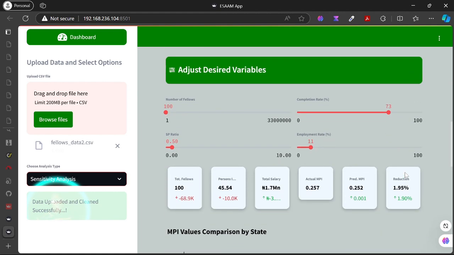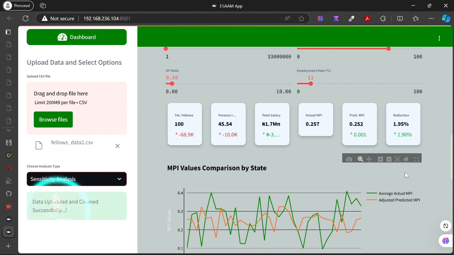Now, like I said, ESAAM is on the baseline scenario. It uses a completion rate of 73% and a job placement rate of 11%, as you can see here. From this data, it's telling us that if we have just 100 fellows being trained by 3MTT, and each one of them is earning half of the poverty line, that's a 0.5 SP ratio, you understand? ESAAM is telling us that the predicted poverty is going to be 0.252, which is a little bit lesser than the actual MPI. That's telling us almost a 2% reduction in MPI.